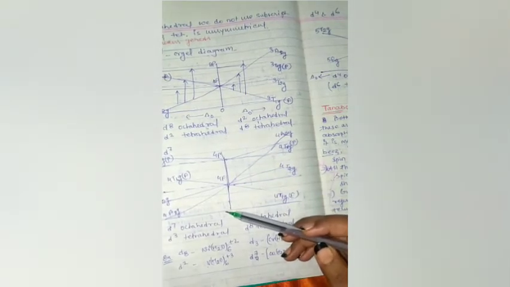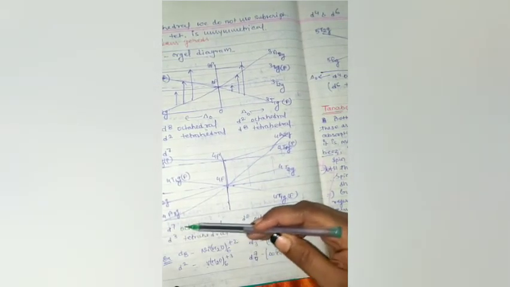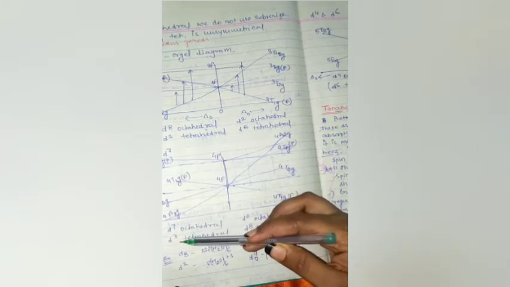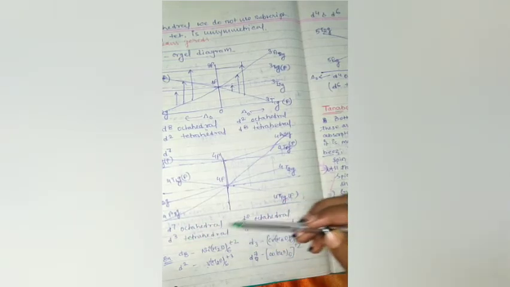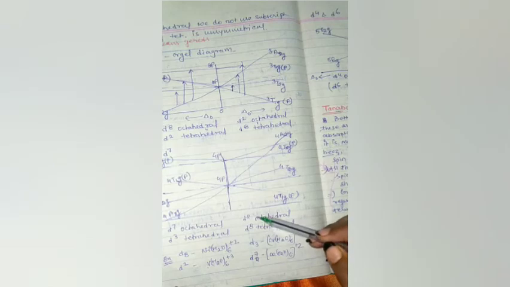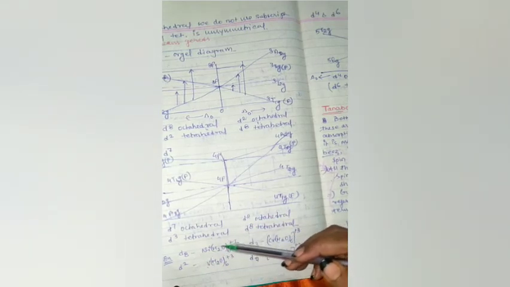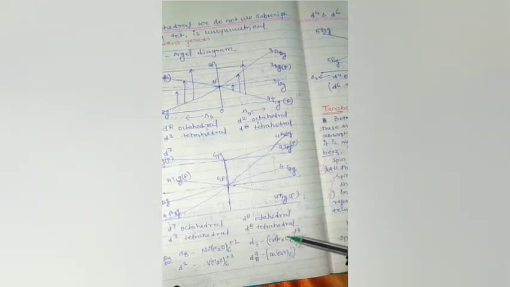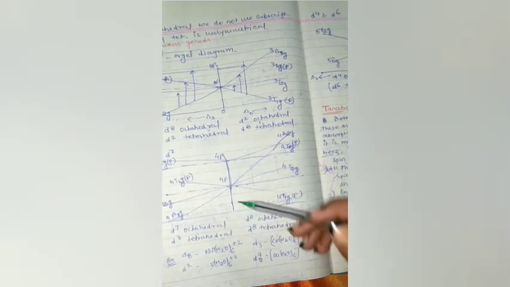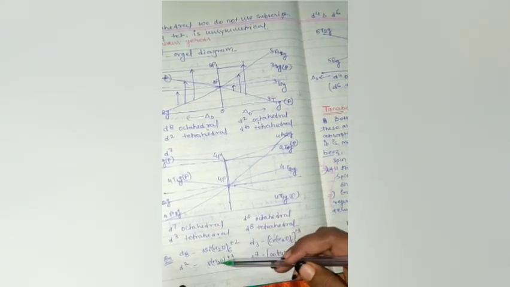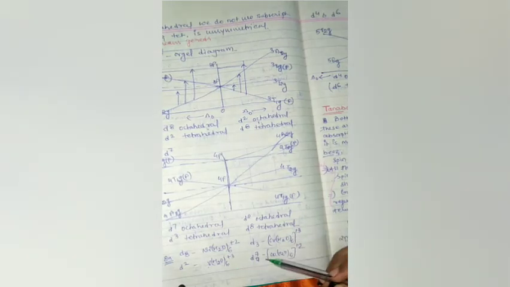Here also d7 octahedral Orgel diagram is the same as d3 tetrahedral. For d8 system we take the example of the nickel hexaaqua complex, and for d3 system the chromium hexaaqua complex. For d2 system we take the vanadium hexaaqua complex, and for d7 system the cobalt hexaaqua complex.